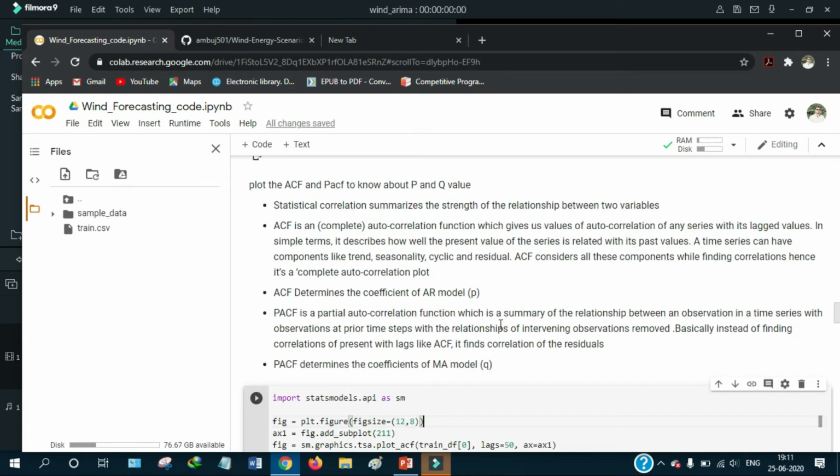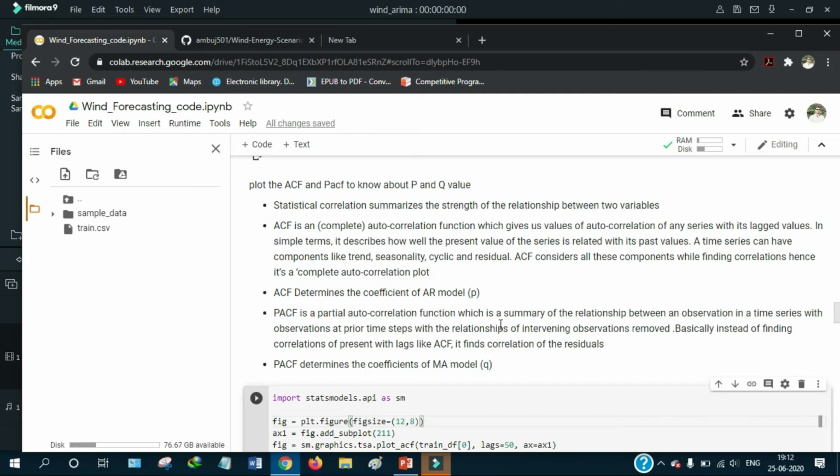Now comes the most important topic to implement the ARIMA model, which is the ACF and PACF plot. ACF stands for autocorrelation function and PACF stands for partial autocorrelation function. Basically, ACF determines how well the present value of the series is related to its past values. It has the ability to handle the trend, seasonality and cyclic components of that series.